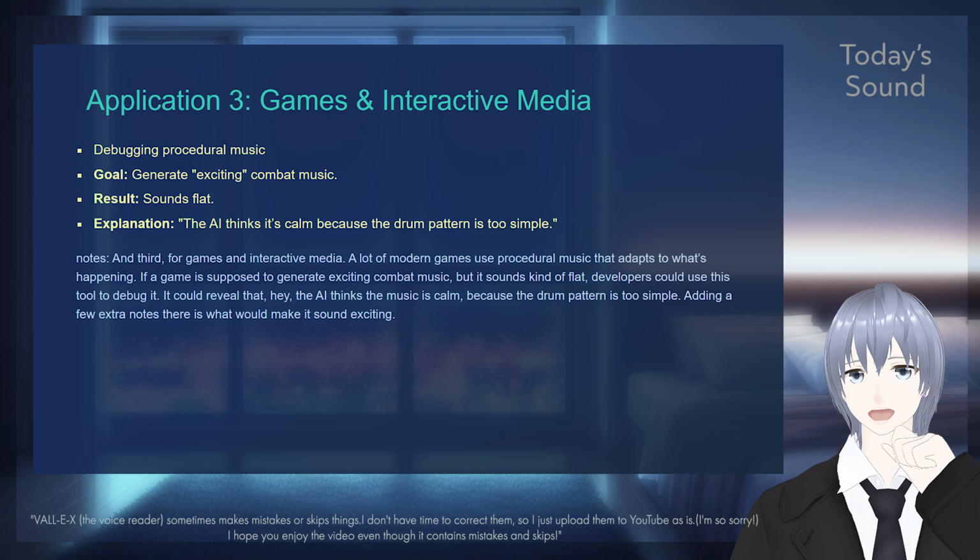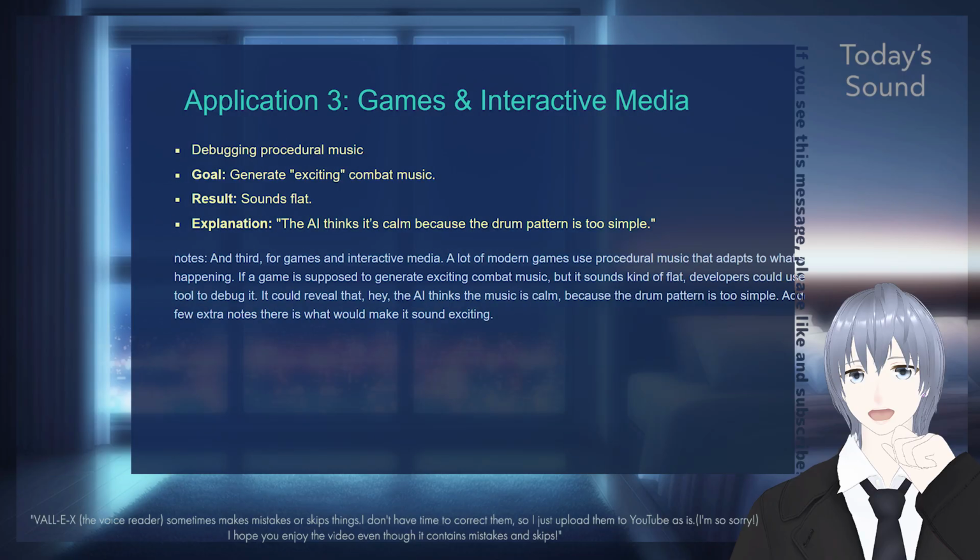And then for games and interactive media. A lot of modern games use procedural music that adapts to what's happening. Like a game that is supposed to generate exciting combat music, but it sounds kind of flat. Developers could use this tool to figure out why. It could reveal that, hey, the AI thinks the music is calm because the drum pattern is too simple. Adding a few extra notes is what would make it sound exciting.